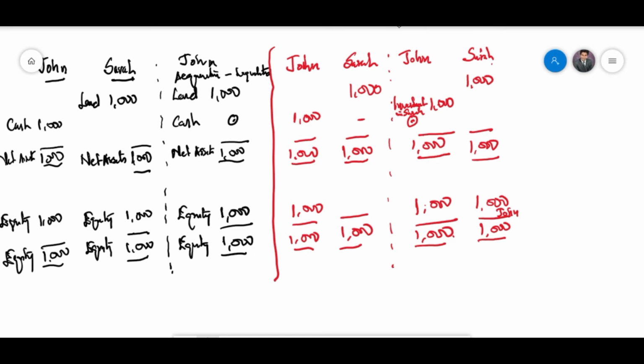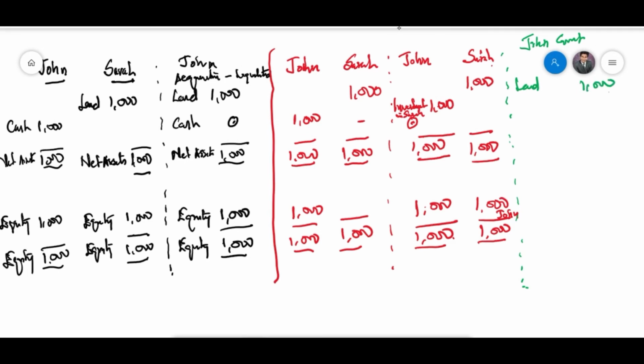So now let's look at combining the two entities, because John is now owning Sarah's enterprise 100% because he bought it. So here's John's group. So we can now combine the two entities. When we combine the two entities, Sarah got the land here, and that's $1,000.